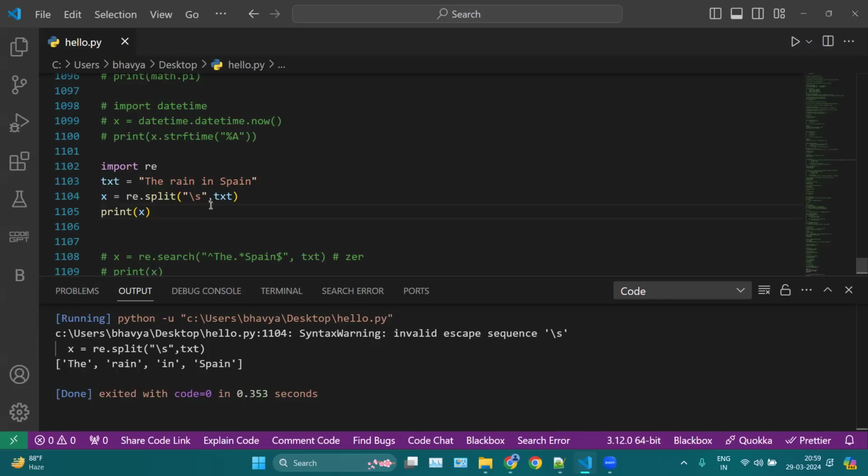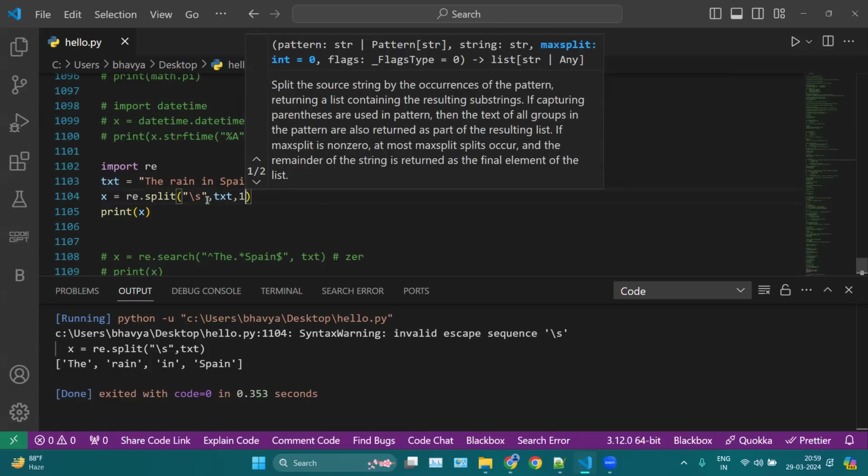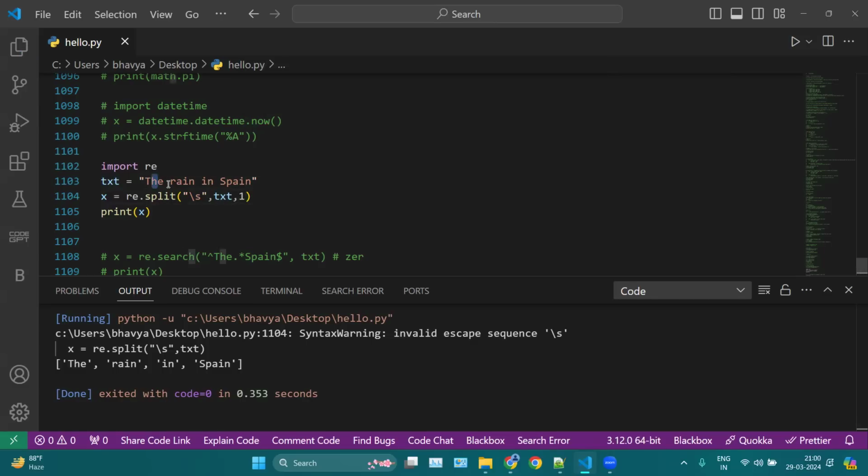Even you can mention how many times you want to split. Let's say one split. This will split "The" as the first split, and the rest in one portion. If I run this, you can see "The" is the first split and the rest is in one portion. If you mention 2 here, it will split "The", then "rain", and "in Spain" is in the same portion. We have "The" as the first split, the second split is "rain", and the third is "in Spain", which is not even a split, we are just putting it all together in one portion. So you can also mention how many times you want to split.